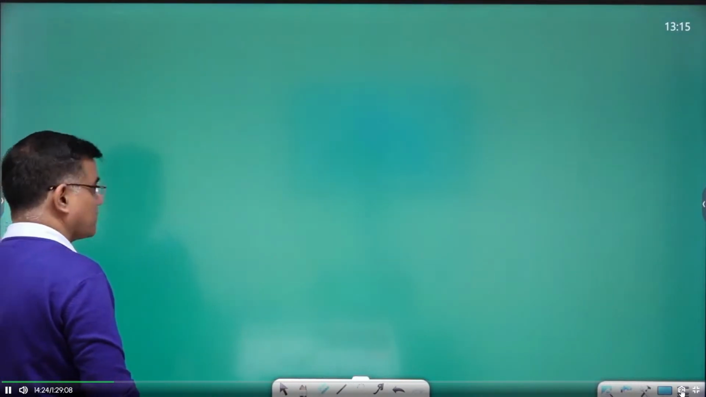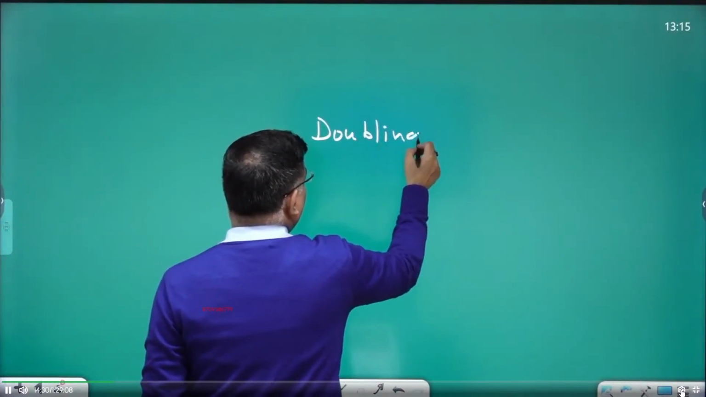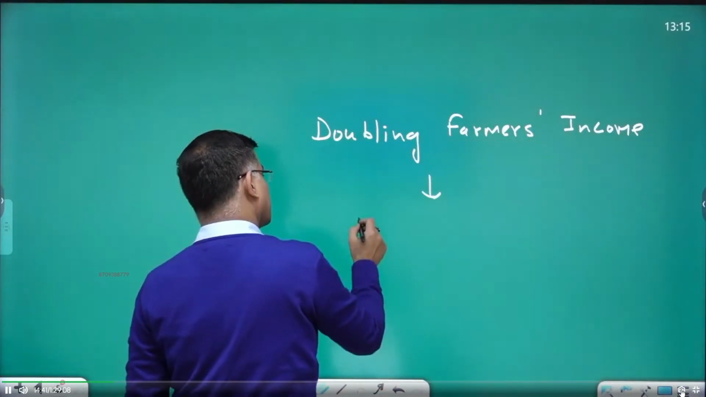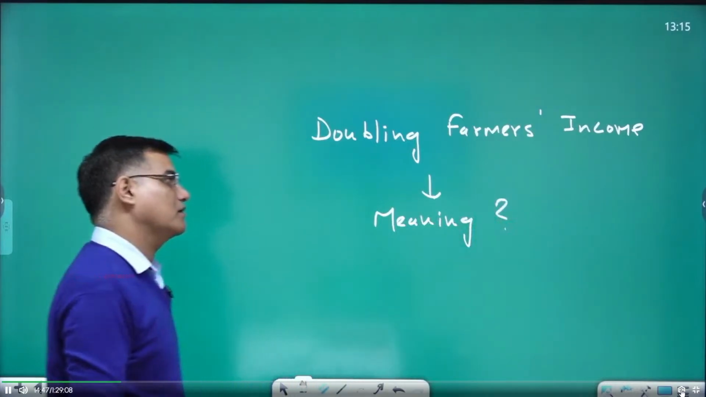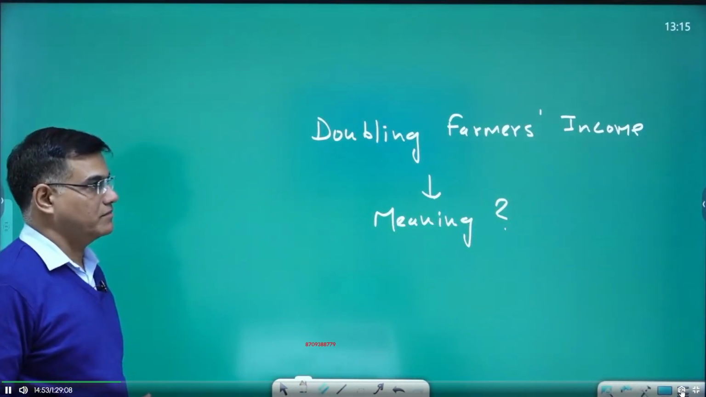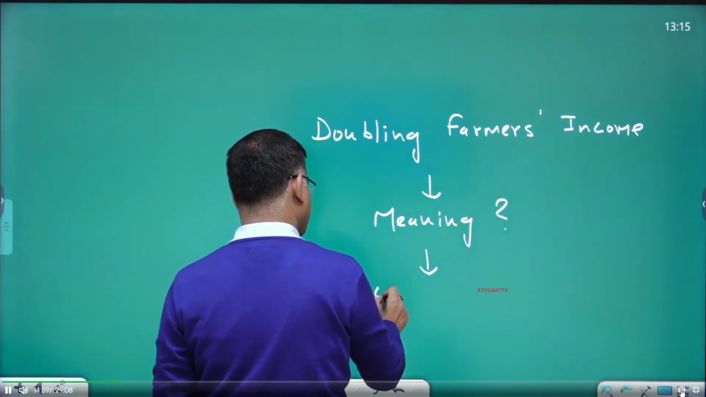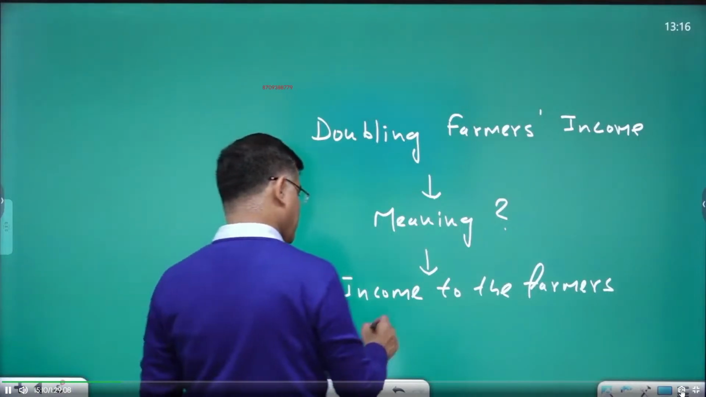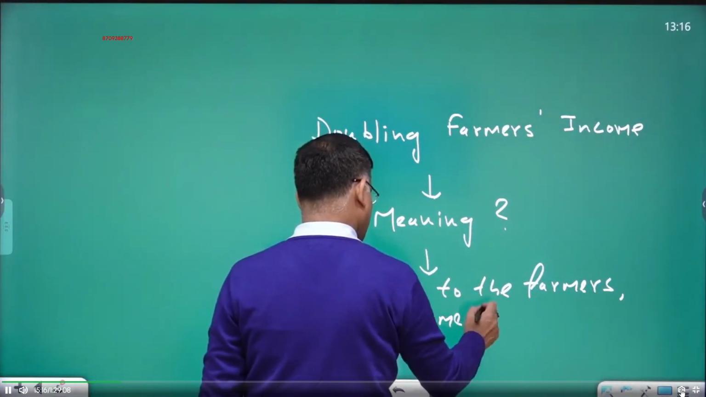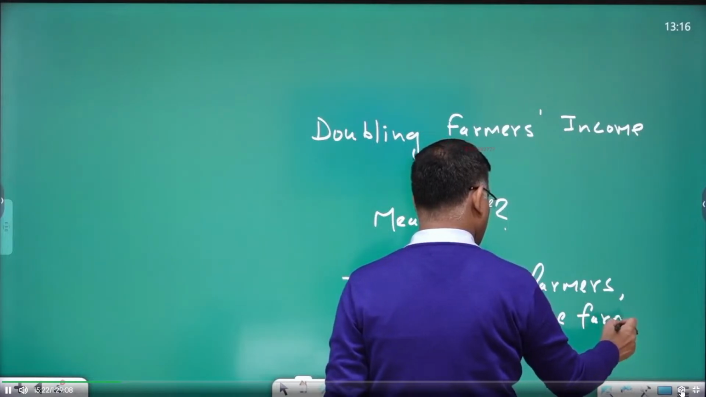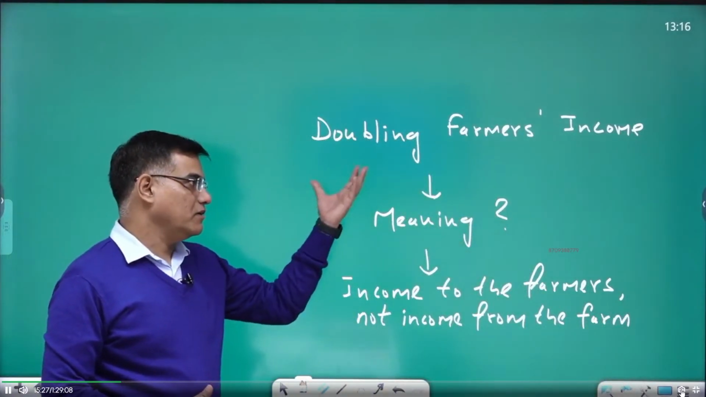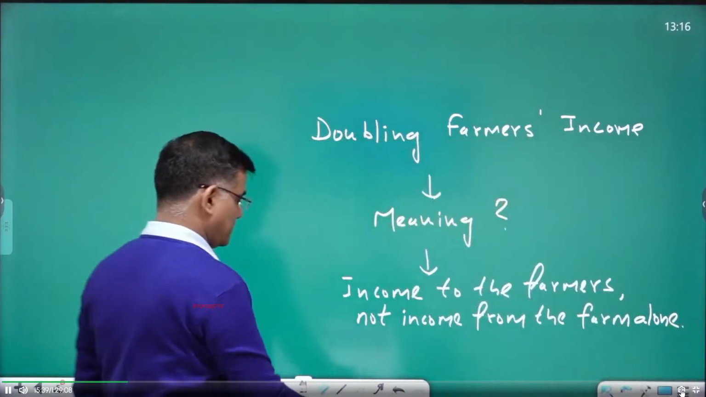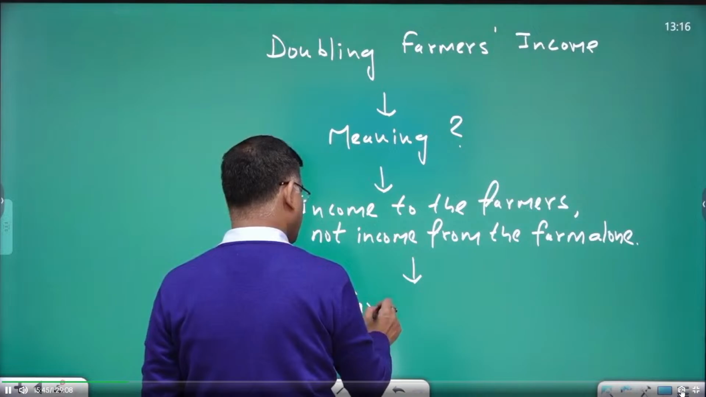When we say doubling farmers' income, what is exactly the meaning of it? Farmers' income, not income from farm. So the meaning is: income to the farmers, not income from the farm alone. I'm trying to analyze before you what is the meaning of this sentence. You can write like this: this means that farmers can get income from farm plus other activities.